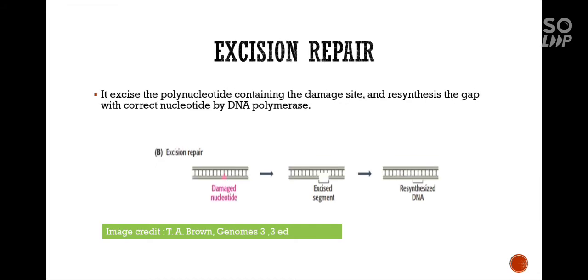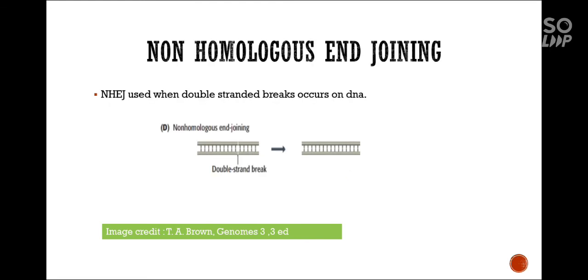Excision repair. It excises the polynucleotide containing the damaged site and resynthesizes the gap with the correct nucleotide by DNA polymerase. Non-homologous end joining. Non-homologous end joining is used when double-stranded breaks occur on DNA.